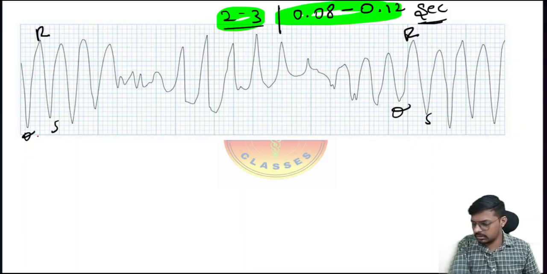Count it here. If this image is not clear, I will show another image, don't worry. If it's clear to you, just watch this one. Count the small boxes: 1, 2, 3, 4, 5.